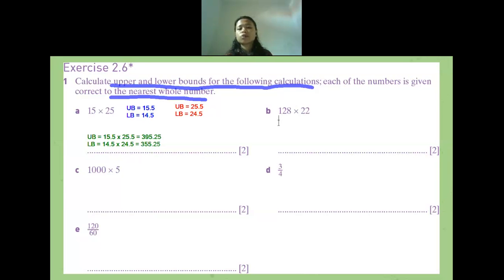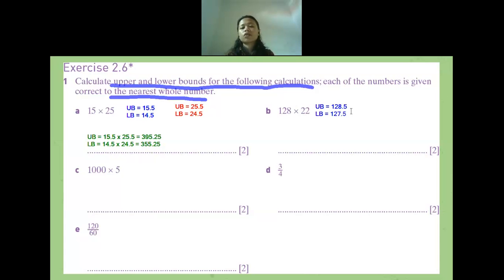Is there anyone confused? No one? Okay, if no one is confused, now let us find the upper bound and lower bound of 128. How much will it be? How much is the upper bound of 128? 128.5. Okay, for the lower bound, 127.5.